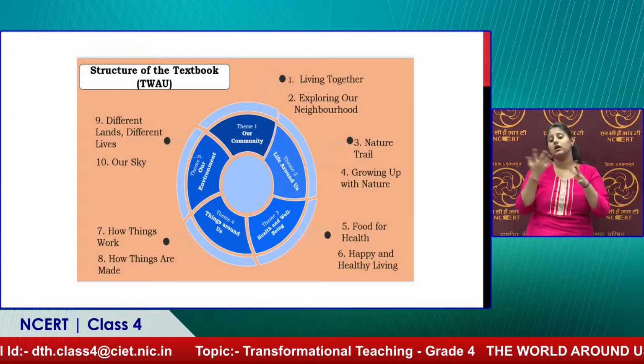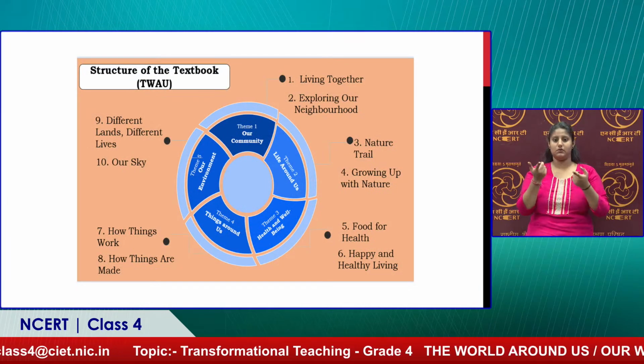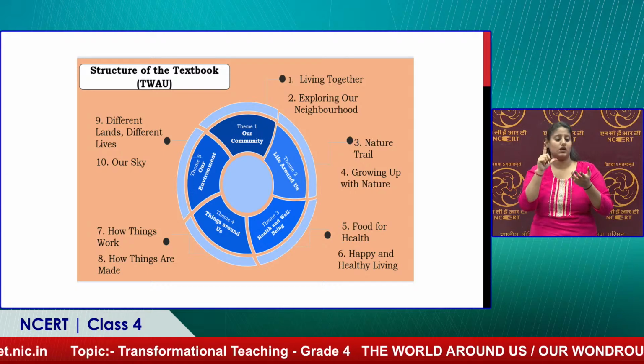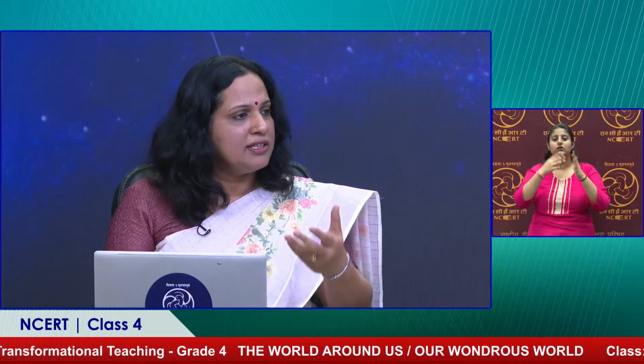And the next unit is about how things work and how things are made. On similar lines to what we had in grade 3, we thought we should have 2 chapters at least for this, wherein children understand the physical world in a deeper way, so that when disciplinary areas like science are introduced in class 6, they are already familiar with the process. The process involved in science: observation, inferring, making things, hypothesizing, coming out with their own judgment, and then trying out again.